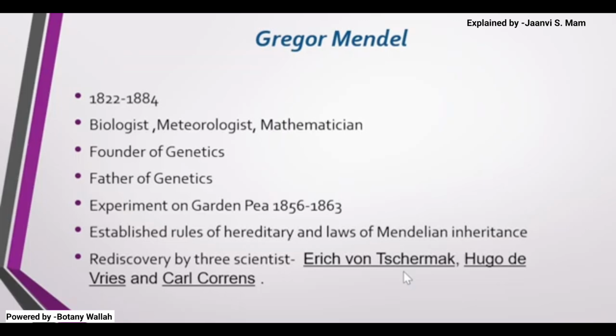But after some years, three different scientists, working independently, named Tschermak, Hugo de Vries, and Carl Correns, were doing their research separately. They saw what Mendelism was, what the laws given by Mendel were.